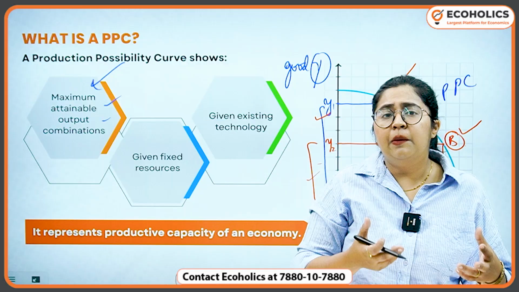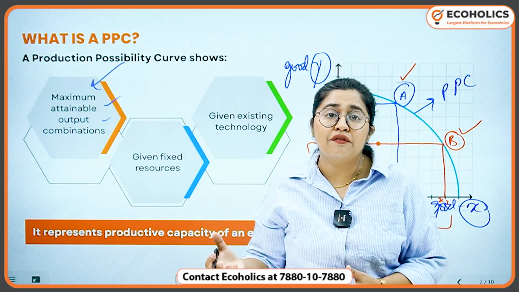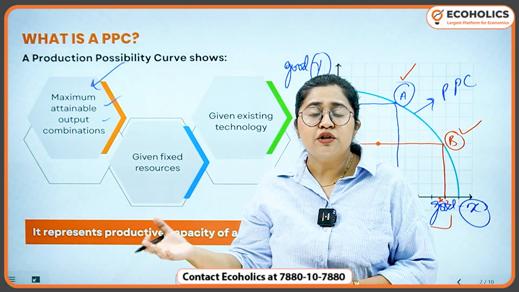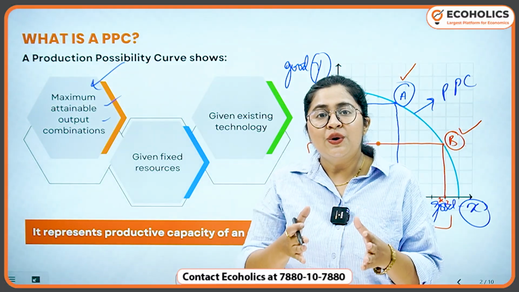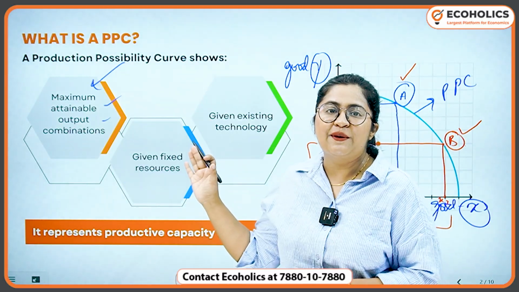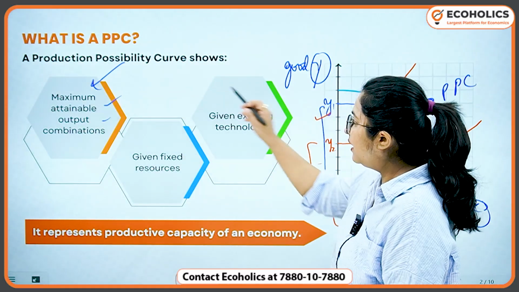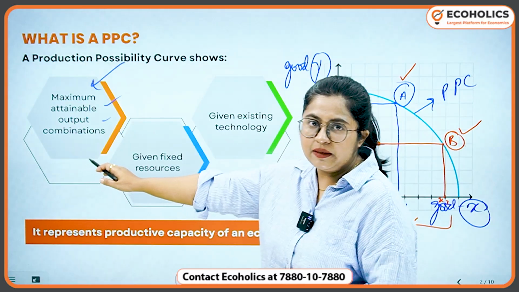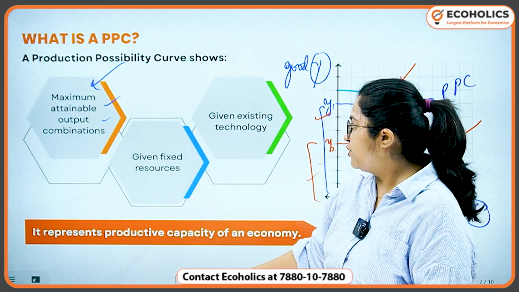For one commodity's production, we have to sacrifice the production of another commodity. So, to understand this basic idea, we have to understand the concept of PPC. So this is about the maximum attainable output combinations.